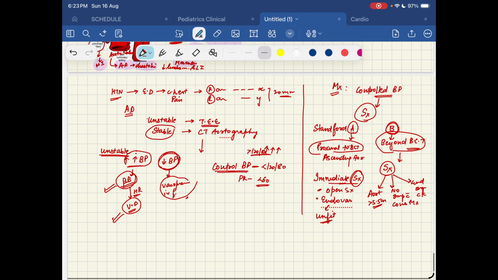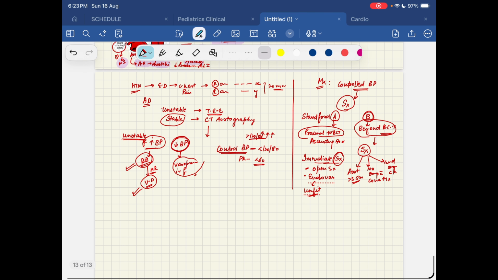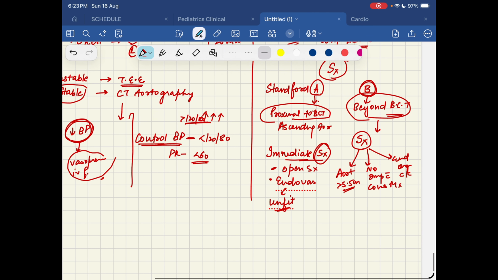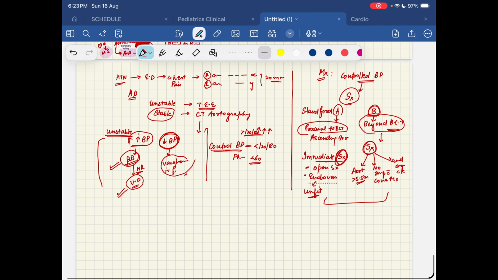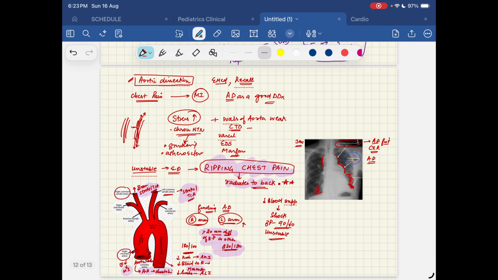Okay, so now we have completely learned how an aortic dissection patient will present and how you will manage them. Acute treatment is controlling the vitals, and after that, based on the Stanford classification, you decide whether we are going to perform surgery, and in case of Stanford B, we look at the indications to see if surgery is needed. And I'll just discuss another small case, and this is about rupture of the thoracic aorta.